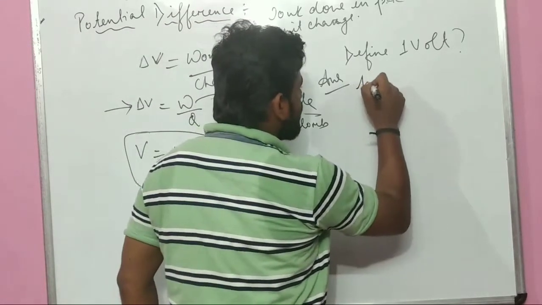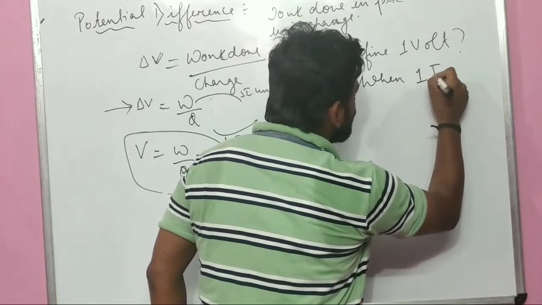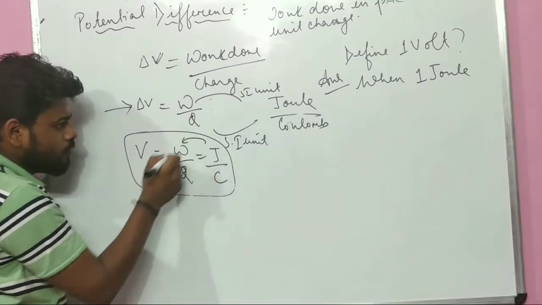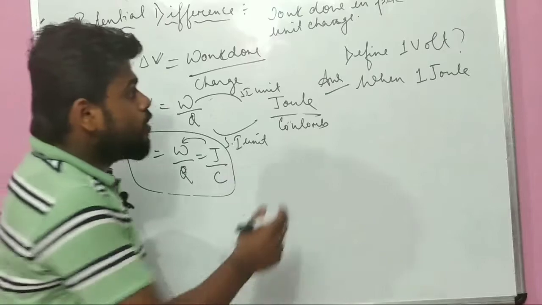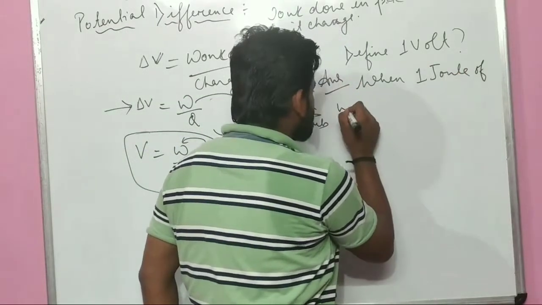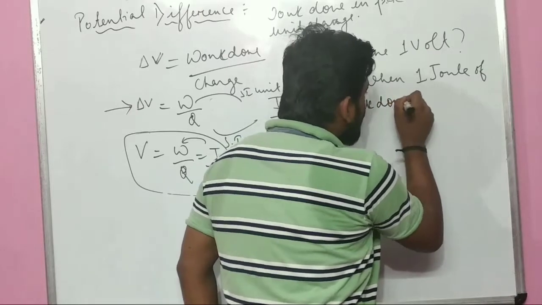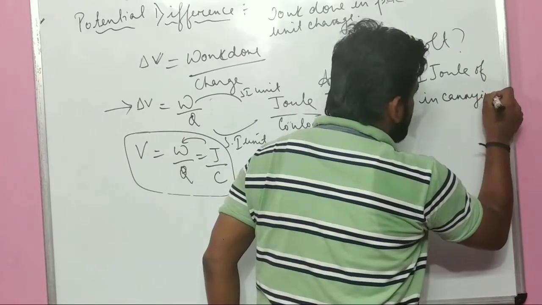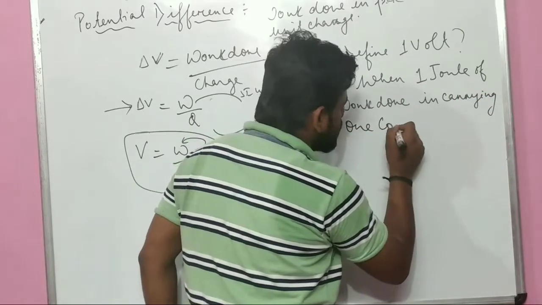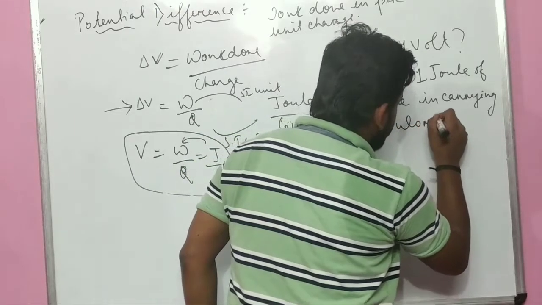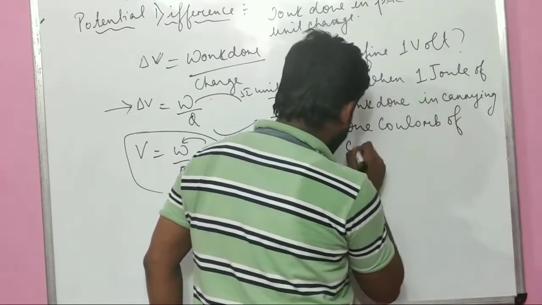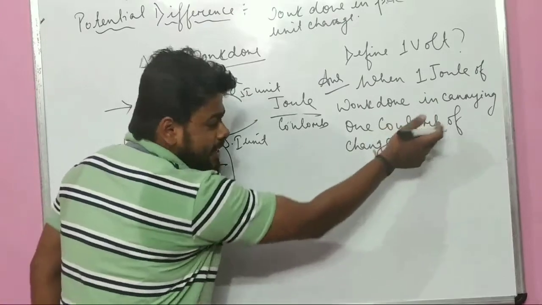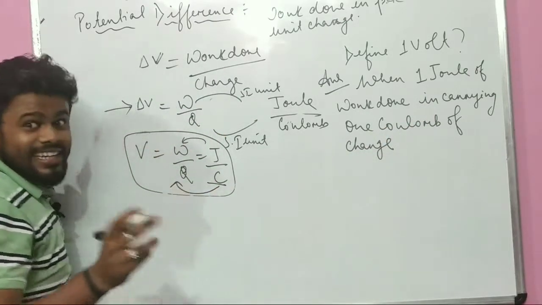I can directly say, when 1 joule of work is done in carrying 1 coulomb of charge, does it make sense?